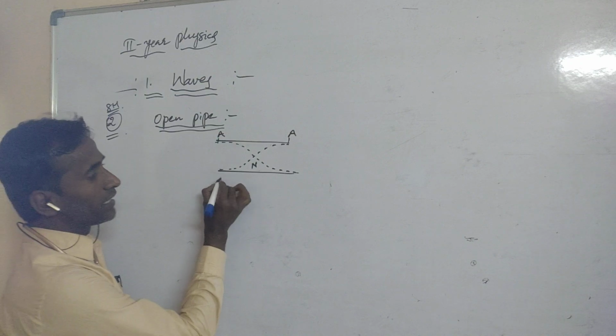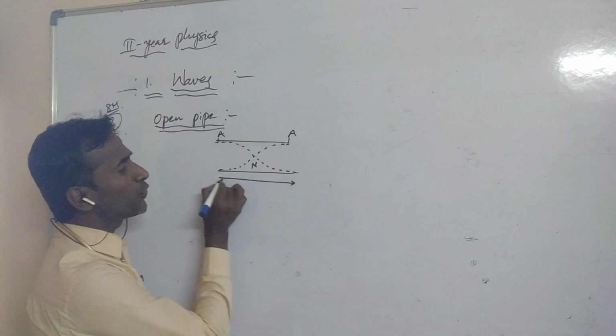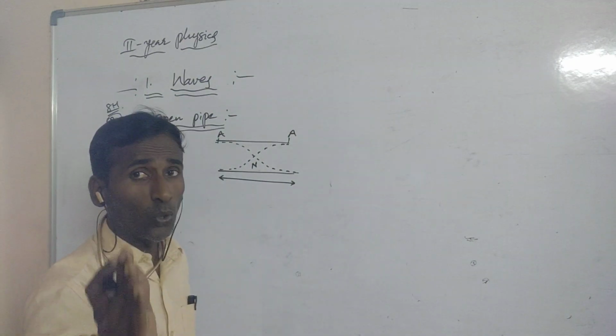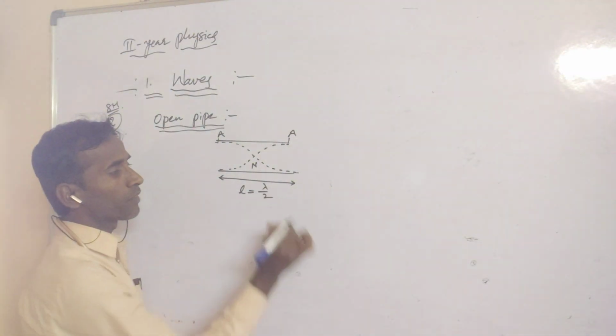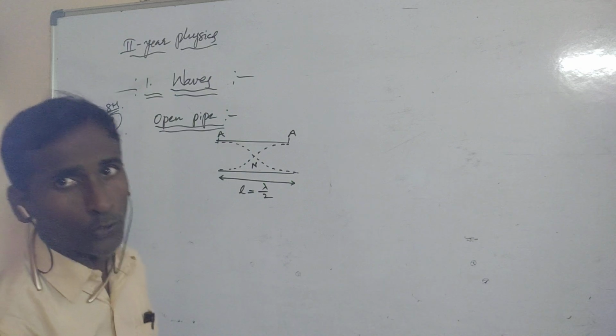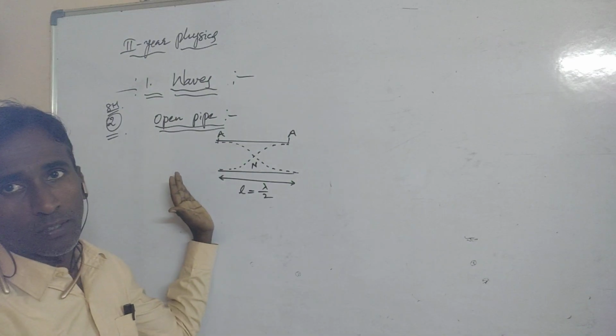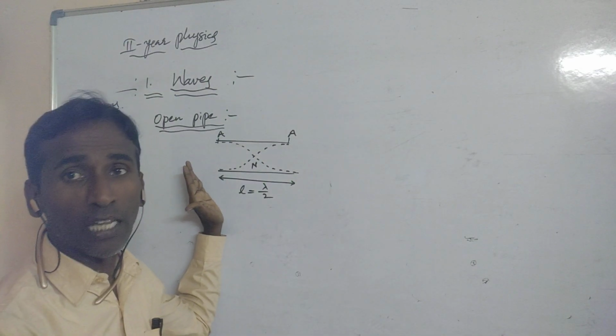So now see here, the distance between two consecutive nodes or antinodes is equal to lambda by 2. This is the open pipe. Like this, the stationary waves can be formed.